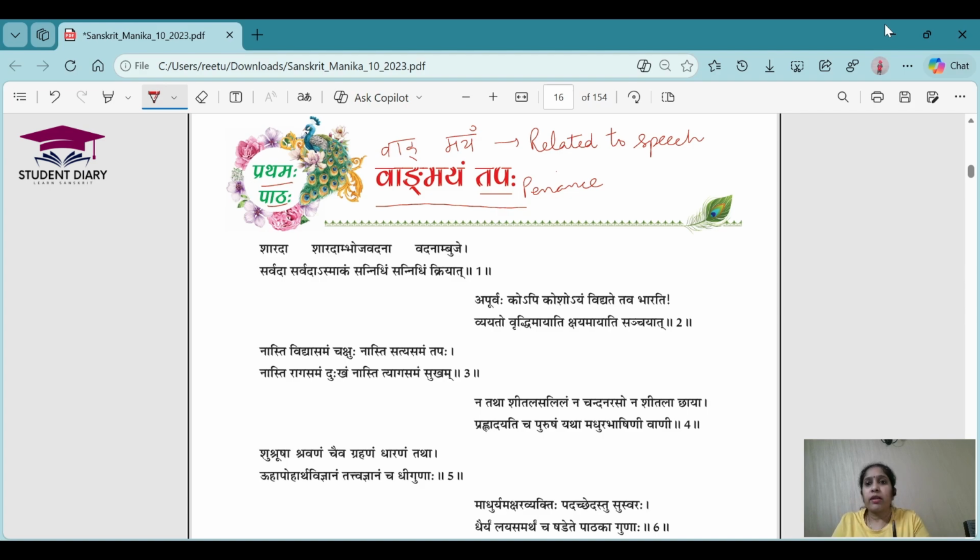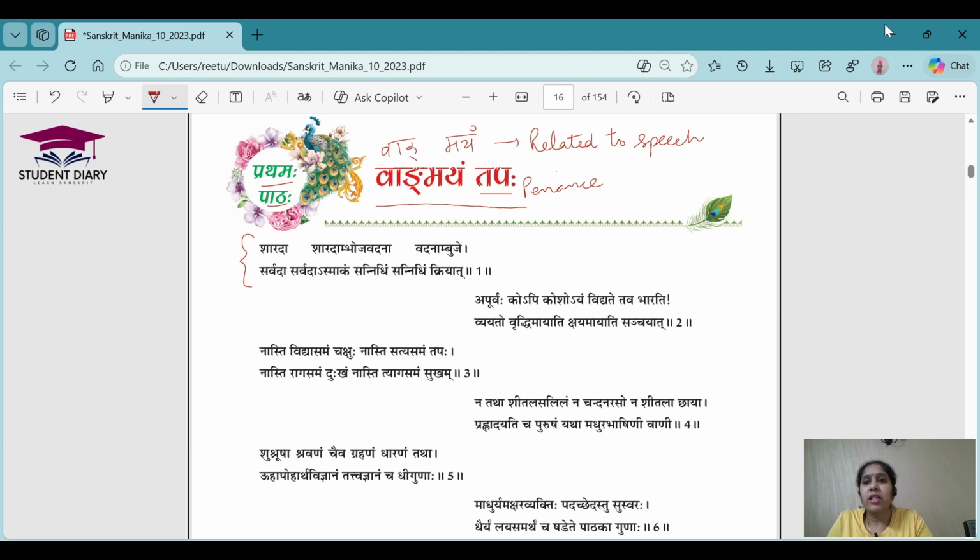Okay, so this chapter is in the form of a poem, and as we know in Sanskrit, all the poems are in the form of shlokas. So this also has a lot of shlokas. We will be learning all the shlokas one by one, understanding the word by word meaning of all the shlokas and the proper meaning of the full shloka.